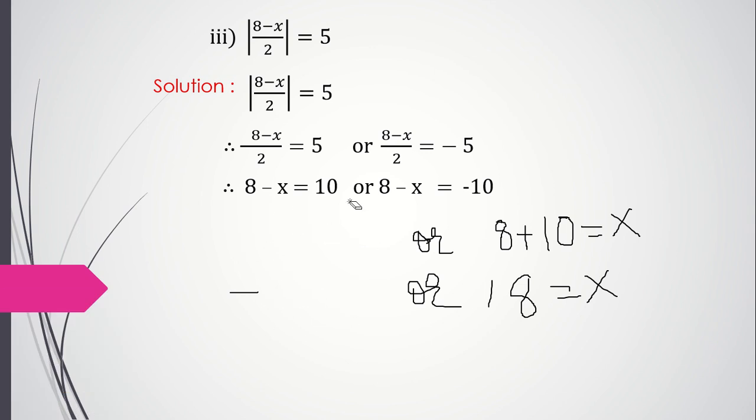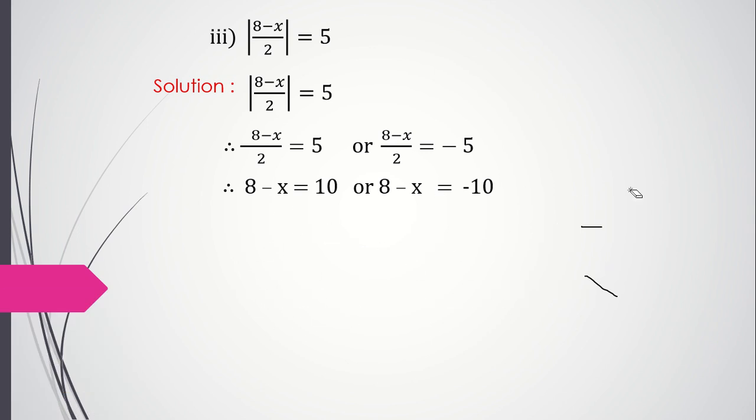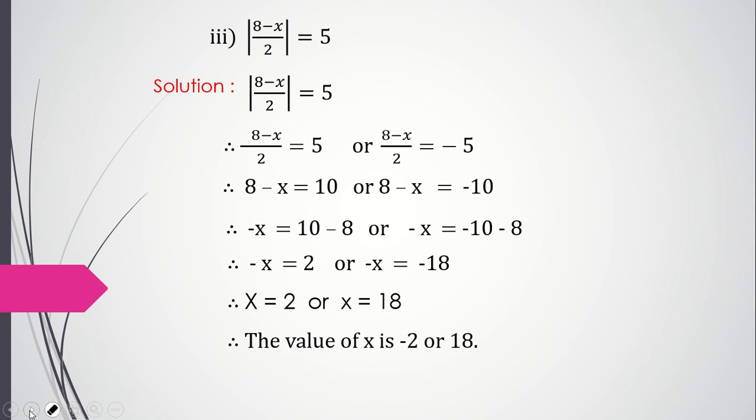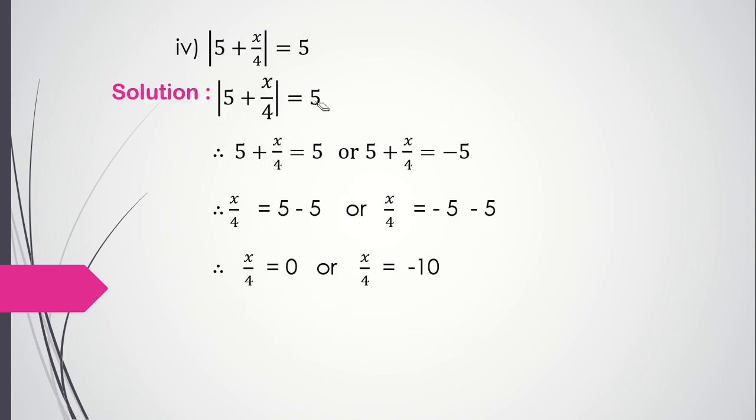So you must have realized the method is exactly the same in all the sums. Only the thing is these signs, plus and minus, you have to be careful, otherwise the answer is going to go wrong. So therefore the value of x is -2 or 18. The next sum is also done a similar way.